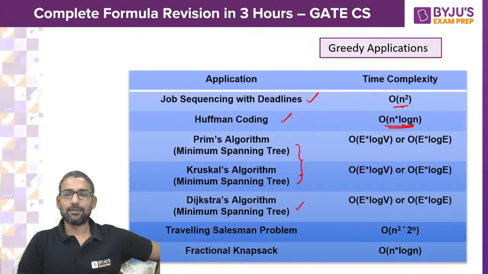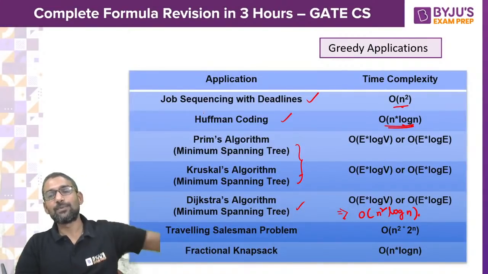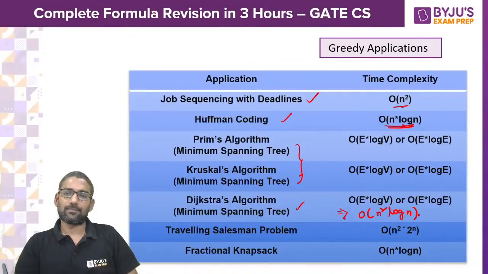Here, if you take the complete graph, still it would be big O of n square log n, but it would not be n cube. Even if you take the worst case, it would be just n square log n or asymptotically n square, but not n cube.